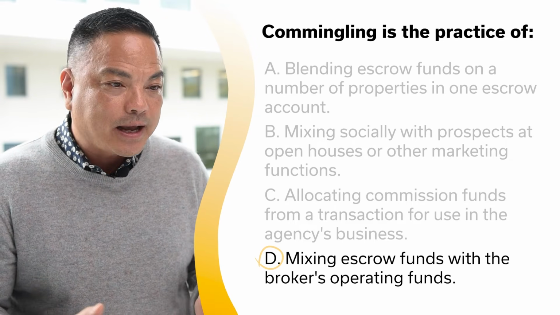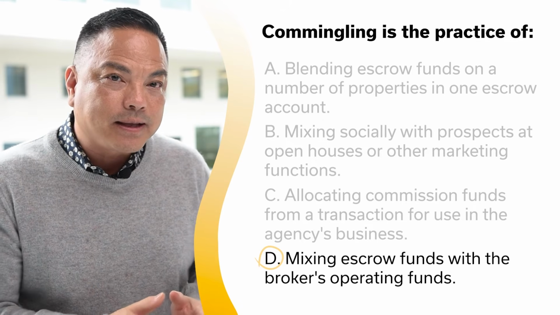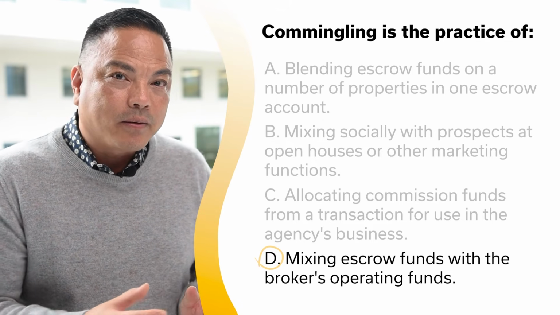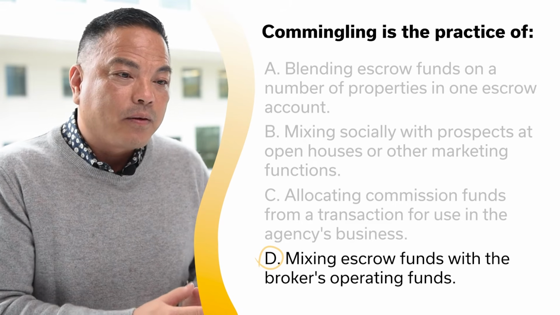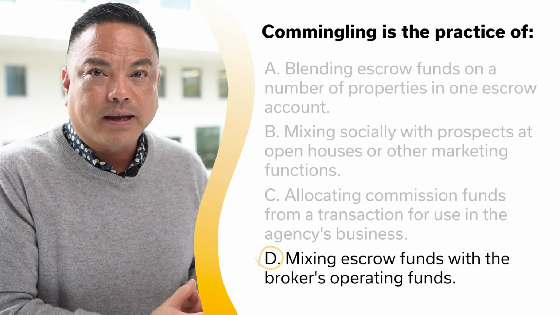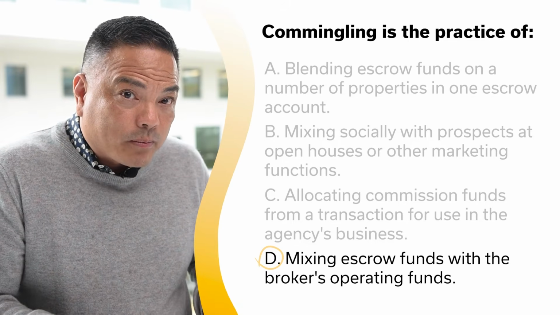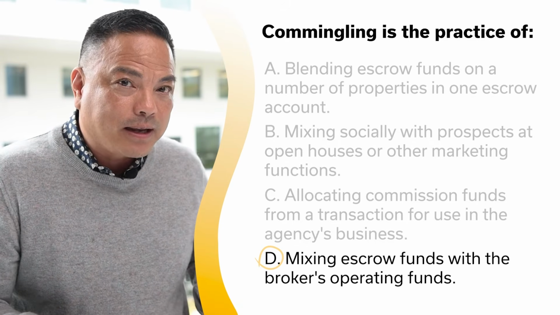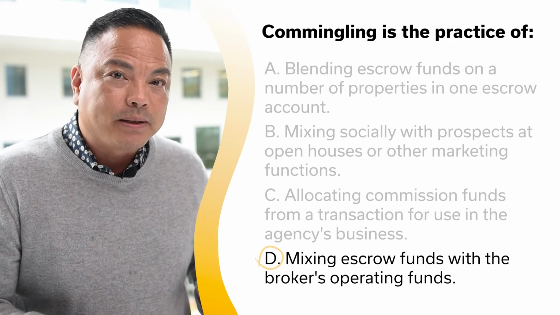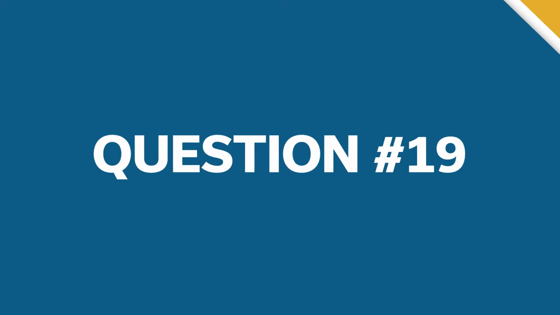A broker cannot commingle funds, meaning they cannot be paying their operational expenses from that escrow fund account or trust account, right? So both accounts have segregated responsibilities and operations.